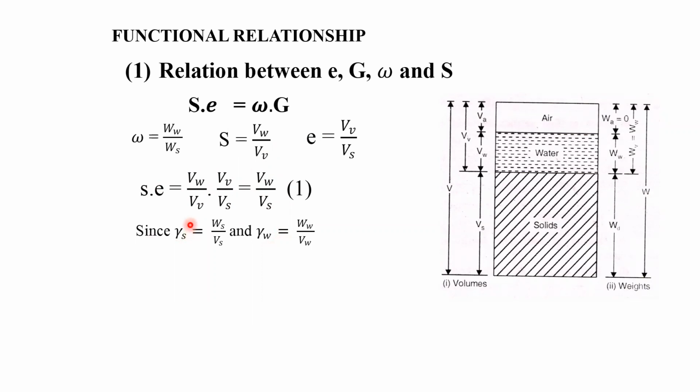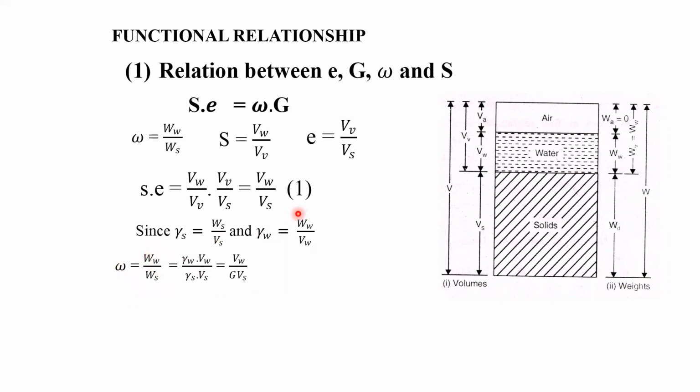And you see the density of solid is equal to weight of solid by volume of solid, and the density of water is equal to weight of water by volume of water. Water content we also know is weight of water by weight of solid.